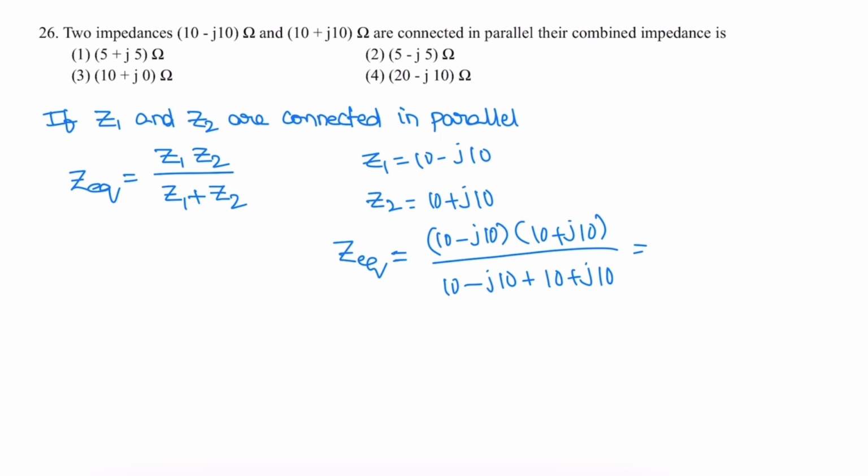After calculation, its value is 10 ohms, that is 10 plus j0 ohms. Correct option is 3. Next question.